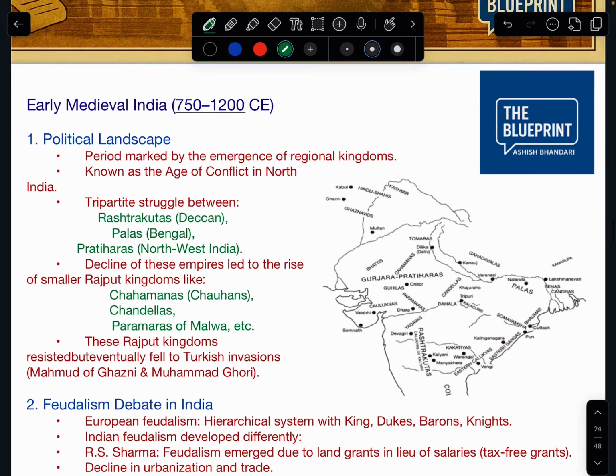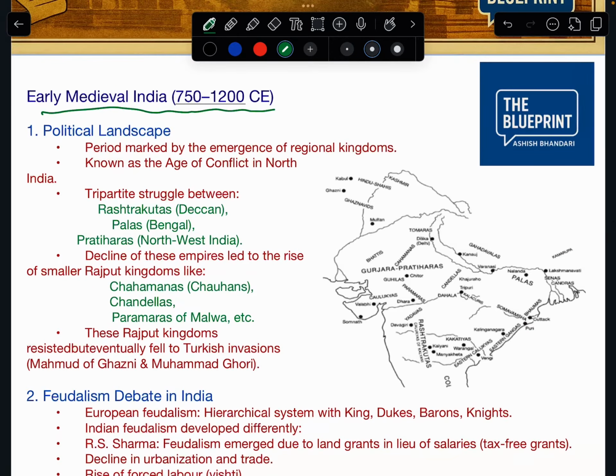So, early medieval India. The period after Harsa's kingdom. Harsa's kingdom was a strong centralized rule, and as we enter medieval India, we see disintegration or weakening of centralized power. So what we see is the coming up of regional kingdoms.